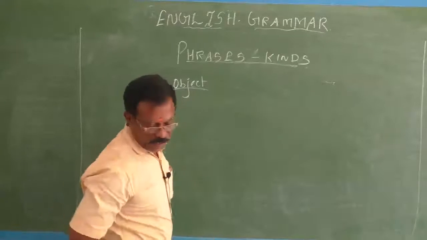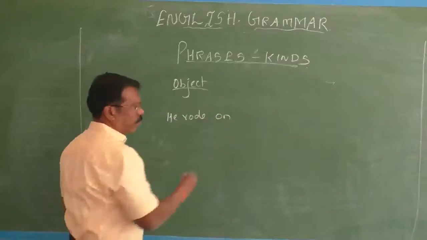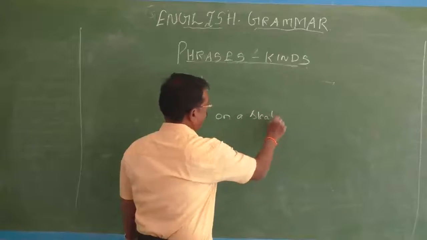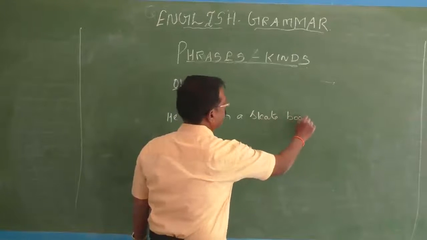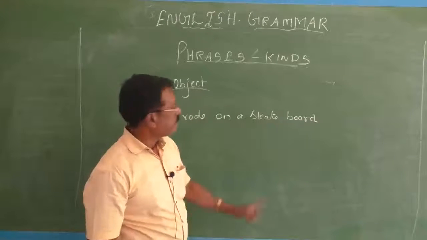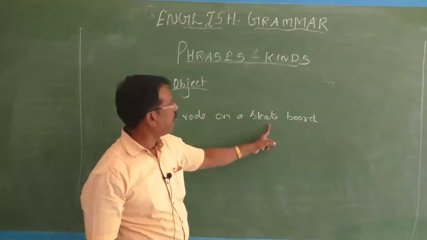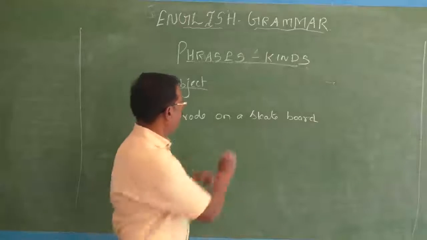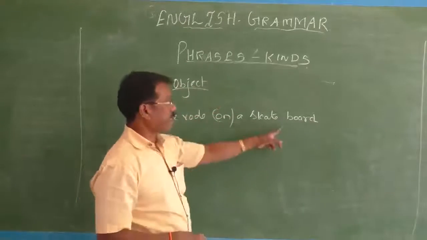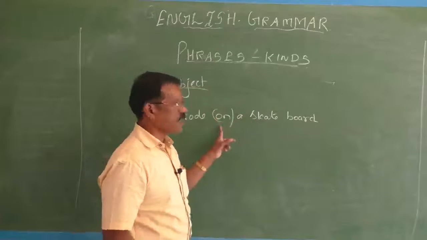See, he rode on a skateboard. Here on is a preposition. He rode on what? A skateboard. So a skateboard is a prepositional object, an object for the preposition on.